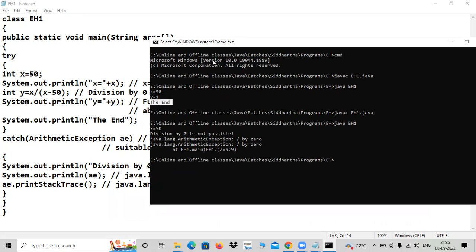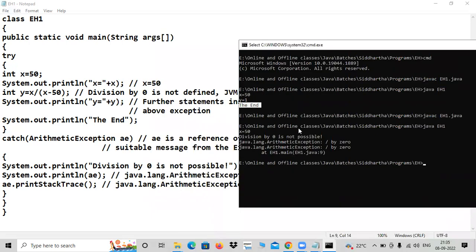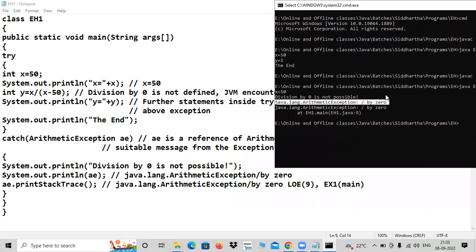What is the next one? I made a statement: division by 0 is not possible. You got that. Division by 0 is not possible. Yes. And after that, system.out.println AE. For that, this is the information which you got. Same thing I wrote. Let me check. Yes, same thing I wrote.